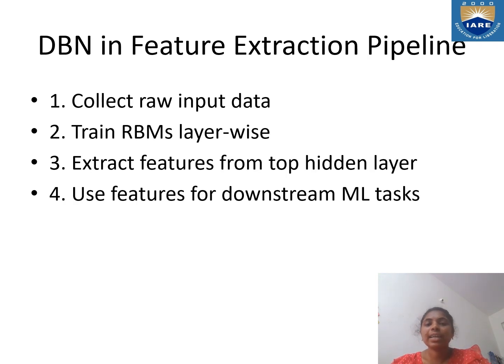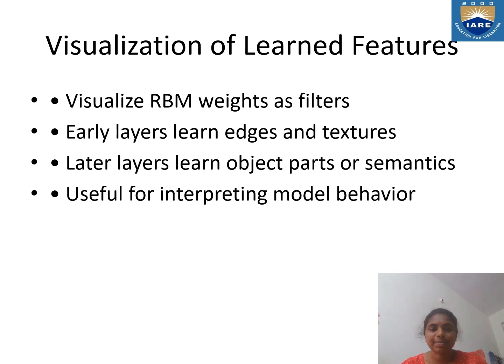The DBN feature extraction pipeline: collect raw input data. The next step is to train RBMs layer-wise, and the third step is to extract features from the top hidden layer, then use the features for downstream machine learning tasks. These are the steps of the DBN feature extraction pipeline.